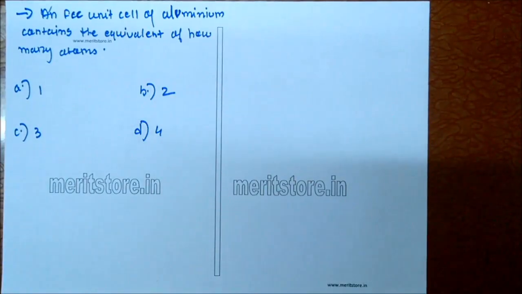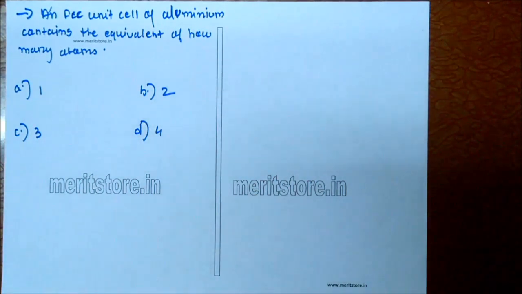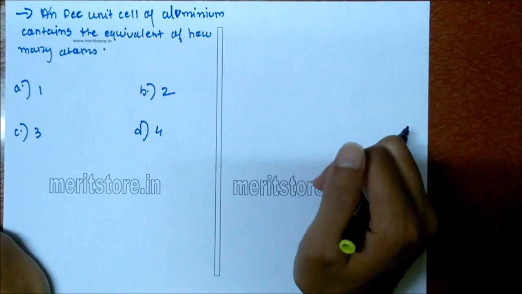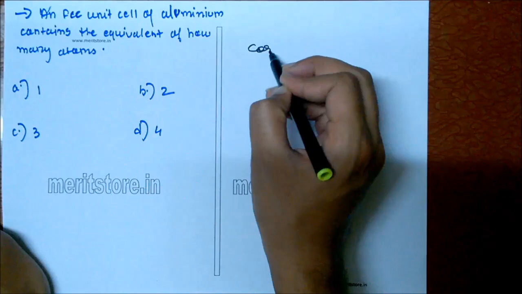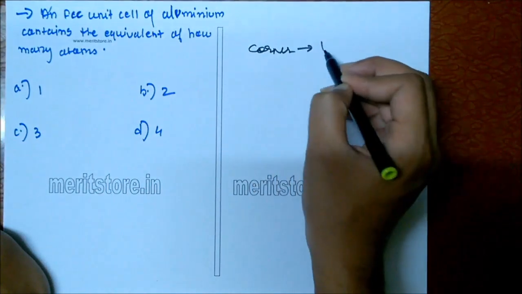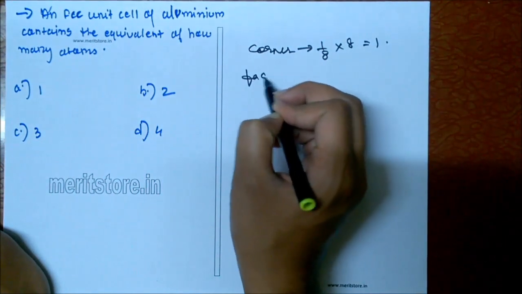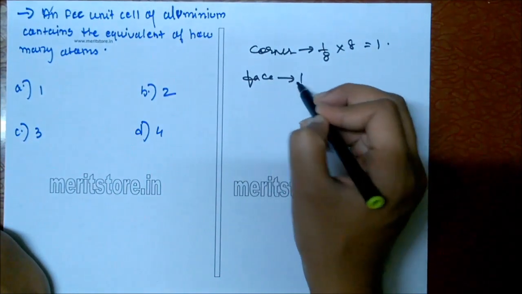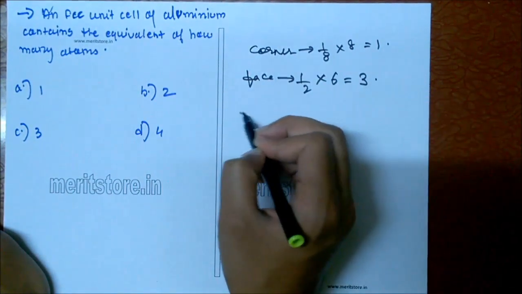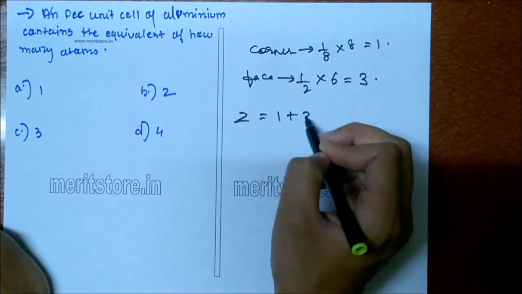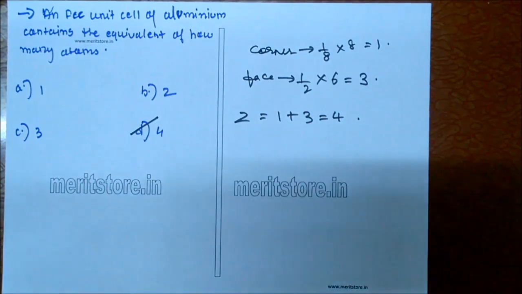An FCC unit cell of aluminium contains the equivalent of how many atoms? A 1, B 2, C 3, D 4. So aluminium being an FCC unit, we can write the corner atoms as 1 by 8 into 8, which is equal to 1. At face centered, we can write as 1 by 2 into 6, which is equal to 3. So in total, the number of atoms is 1 plus 3 is equal to 4. So option D is the correct answer.